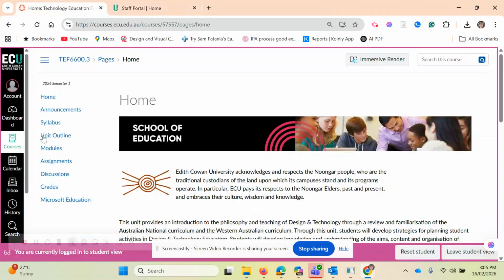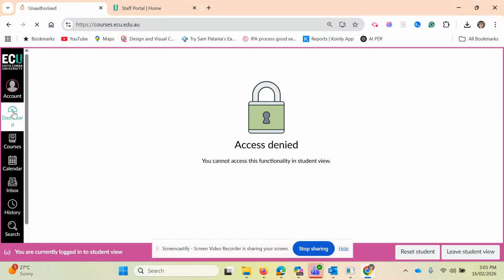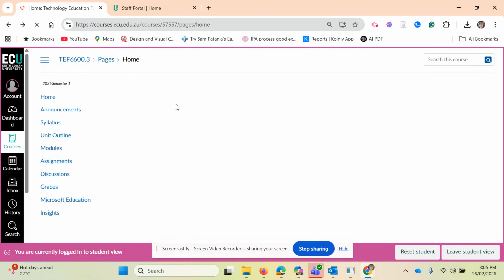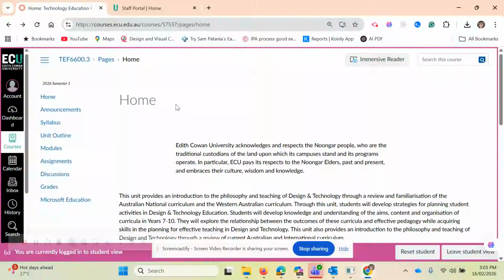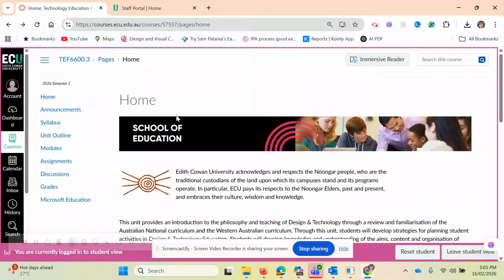And so in your Canvas site, you will have a dashboard. Mine is, because I'm actually looking at a student, so that's not good. I'm going to have to leave that. See if I can go back. Yeah, okay. So you'll have TEF, and then you go in that, and hopefully you should see this.